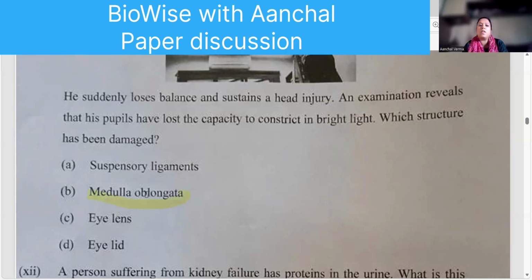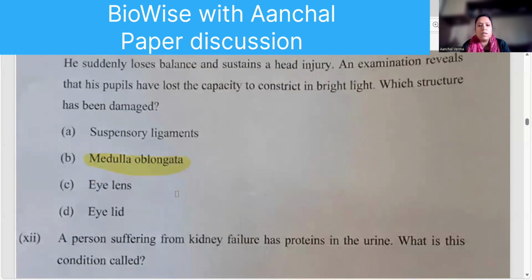So here the answer will be medulla. Suspensory ligament is for the lens. So nothing has happened to the lens. So it is the medulla oblongata that is not able to sense the reflexes.